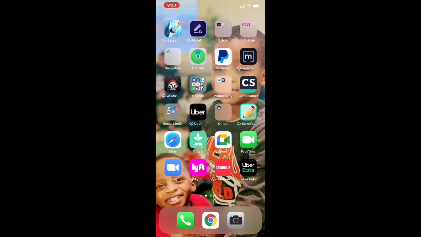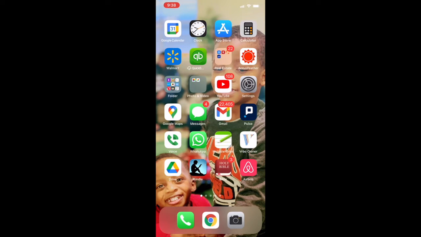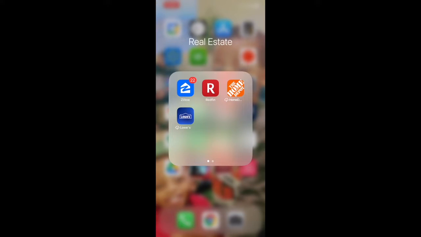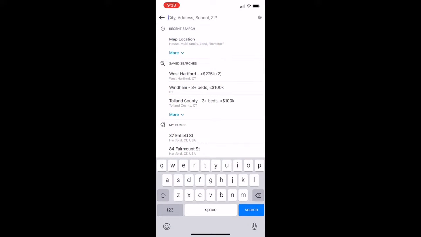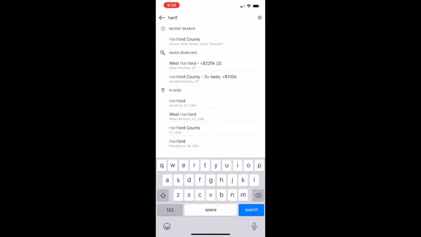Friends, today I'd like to show you how to find deals using your phone on Redfin. So you install the Redfin app, you click on that icon. It's going to take you right into the app. You have a search bar over there and you type in your county or the location where you're looking to find a deal.